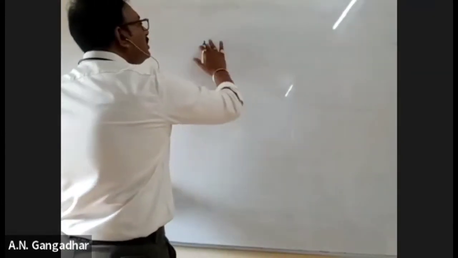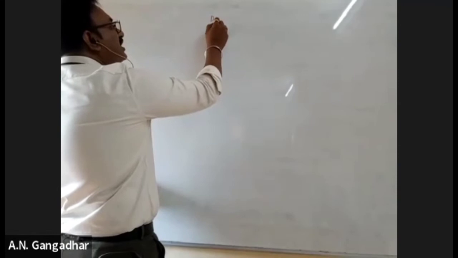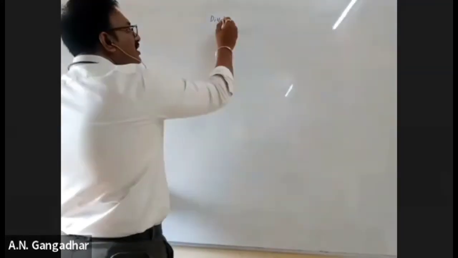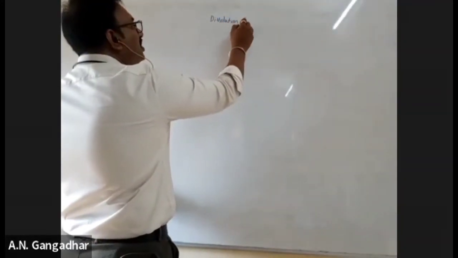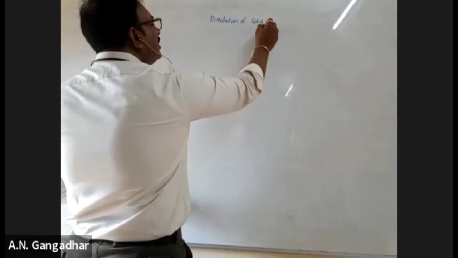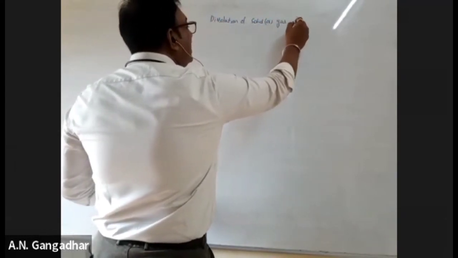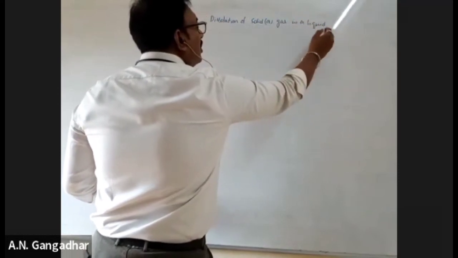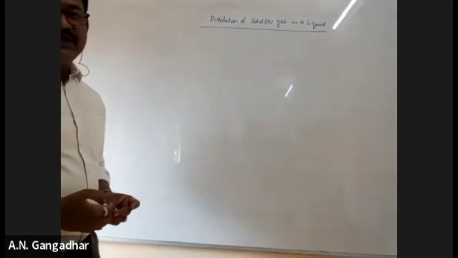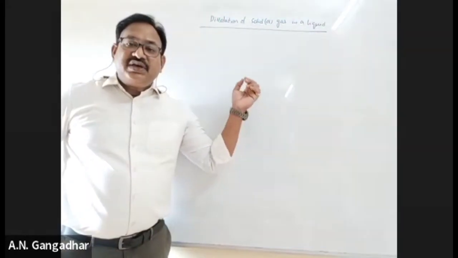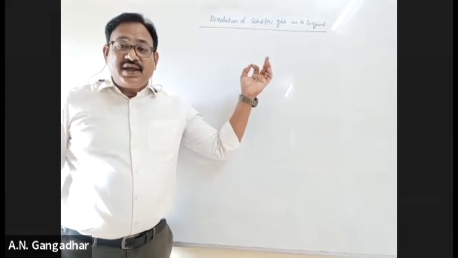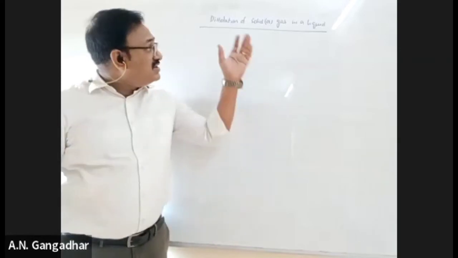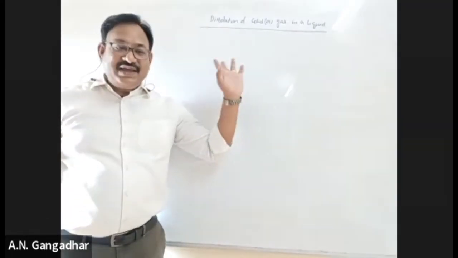Right. Go through the second, and in the next physical equilibrium there is another type also, have a look. Dissolution of solid or gas in a liquid. All of you please listen carefully. Dissolution of a solid or gas in a liquid. Dissolution means just dissolving a solid or a gas in a liquid.